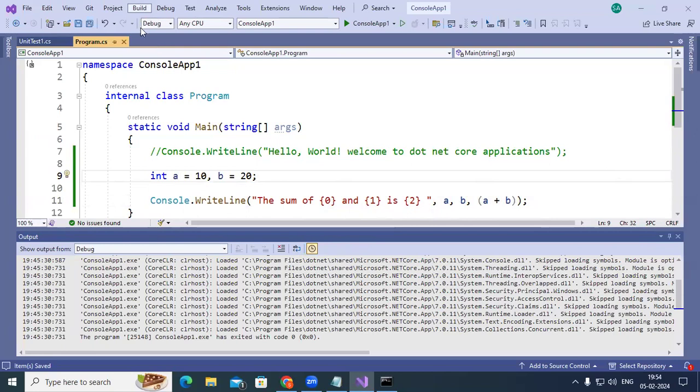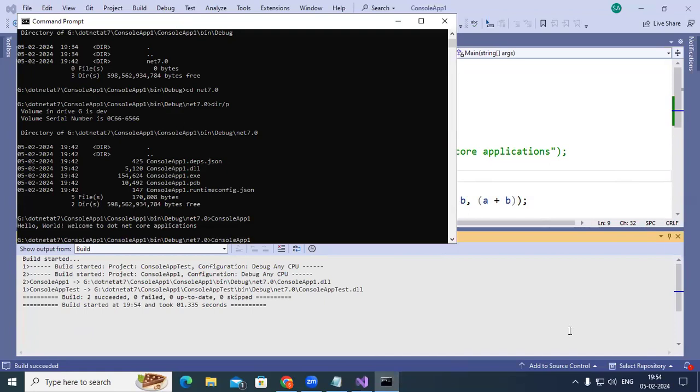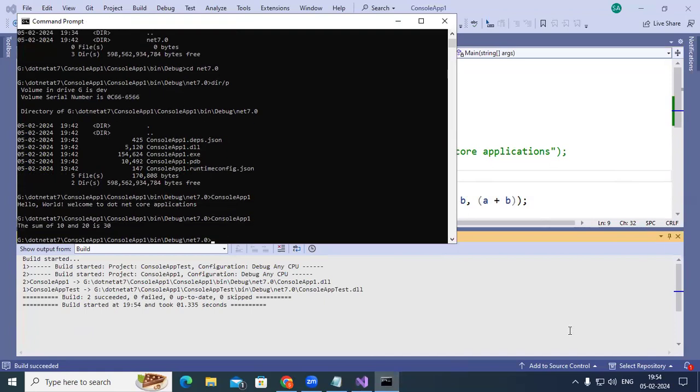Then after that, I build this solution. I go to the command prompt. Then here I run this. So what it says in this case, the sum of 10 and 20 is 30. Like this, we are getting the output here.